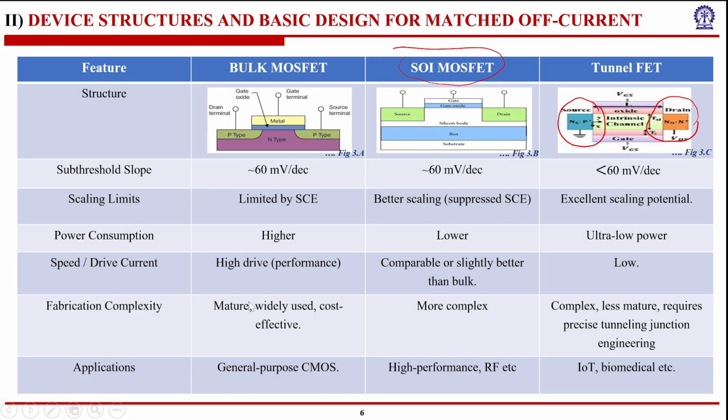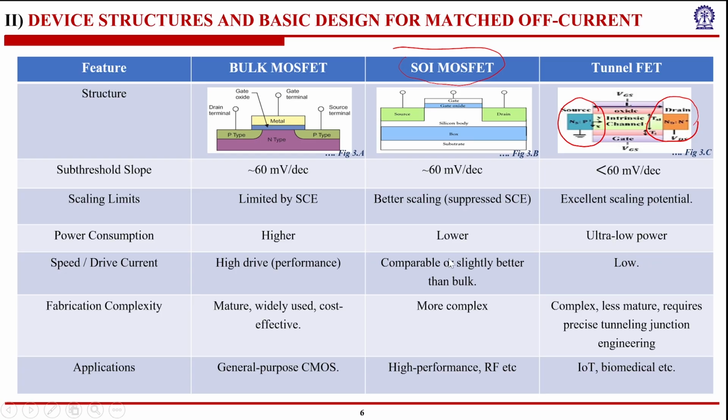Then fabrication complexity. Bulk MOSFETs are everywhere, so the fabrication technology has evolved over the decades, and the fabrication complexity has come down to a large extent. So they are very easy to fabricate. SOI MOSFET has a little bit of complexity, but tunnel FETs are very new, and the fabrication itself is a very complex thing for tunnel FETs.